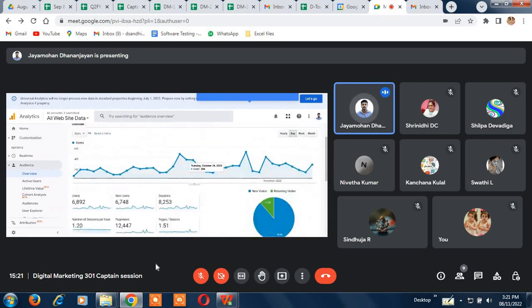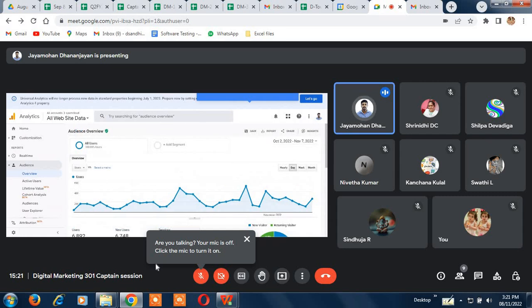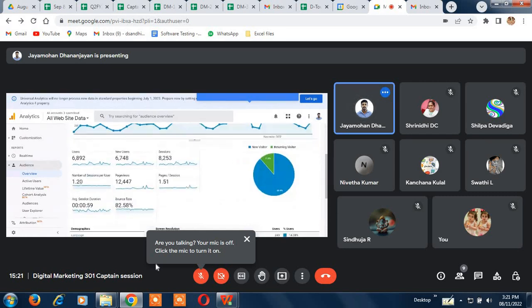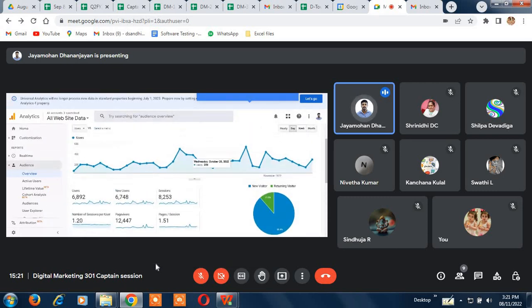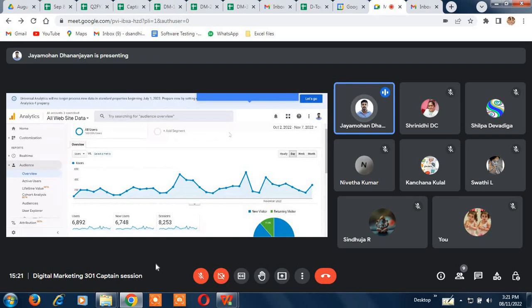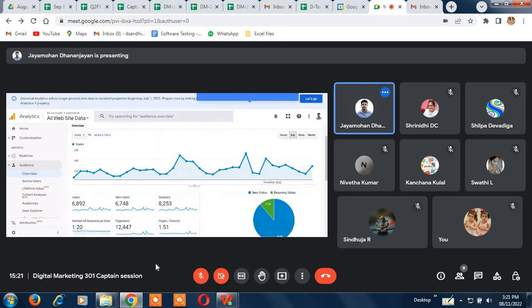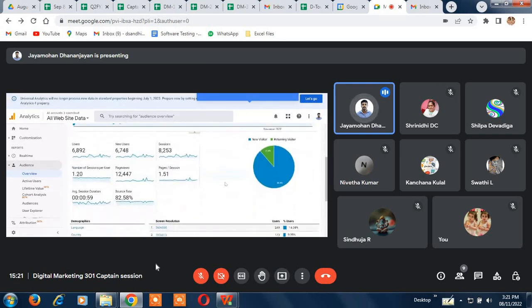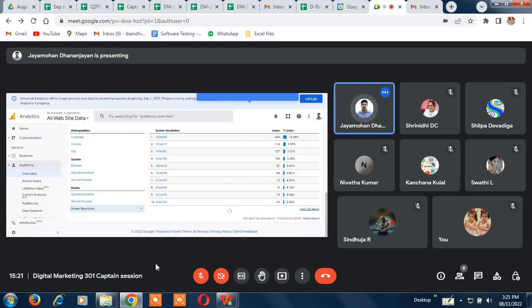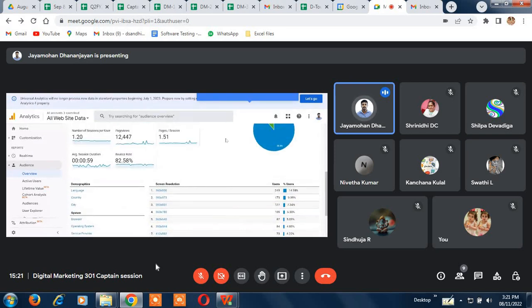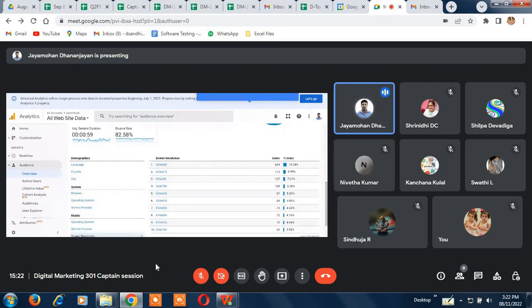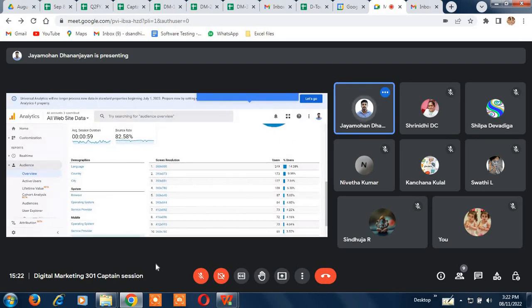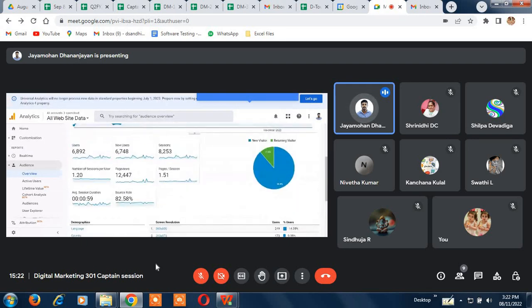So, okay, why do we need all this data? Because marketing campaigns have a lot to do with these numbers. For example, last week I spent like a lakh or 50K on a campaign, and I expected it to perform better, but it did not perform. But by looking at these numbers, I can definitely know whether my campaign has been targeted properly or not. Did it reach the target audience or not? You can understand all these things by looking at these numbers, because they are very detailed.